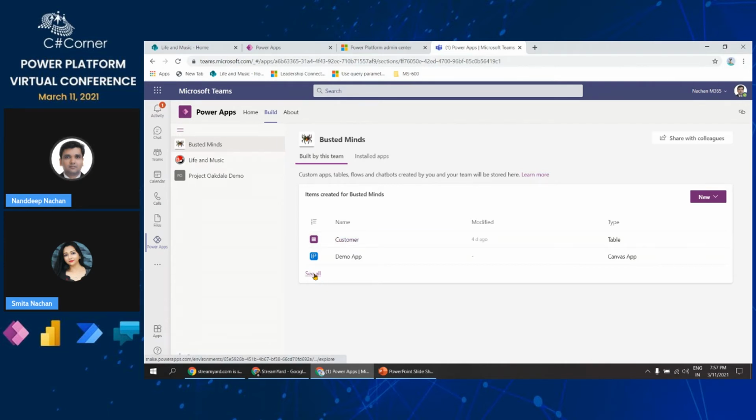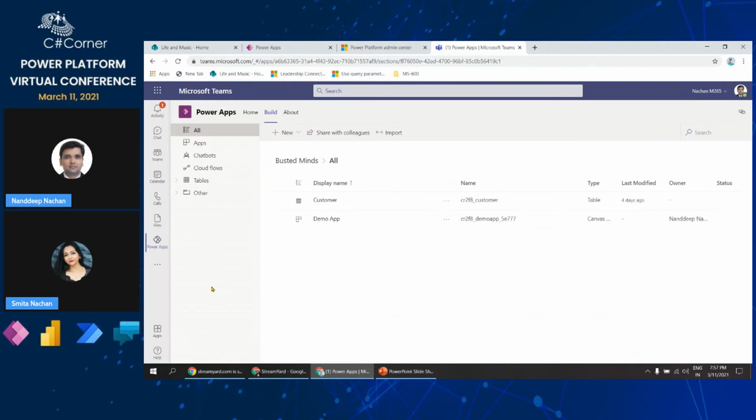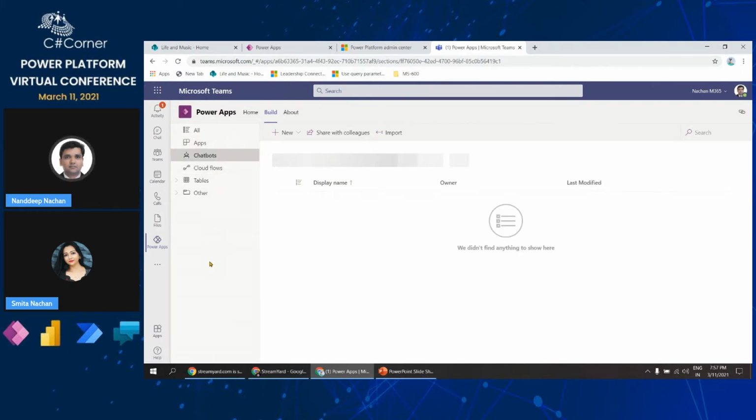From here we have see all. If you come to this particular window, you will get some more options. We'll be able to see all of the apps that we have as a part of Dataverse for Teams. These are specifically the Power Apps apps that we will create, or the Power Virtual Agent chatbots that we will create, or the cloud apps, that means all of the Power Automate flows that we will create.